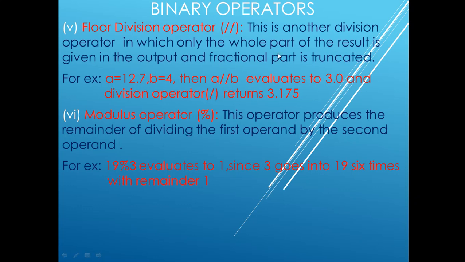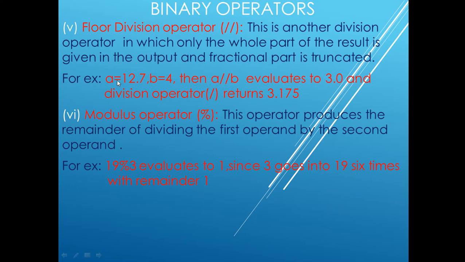For example, if the result is 2.5, then it will result only 2. 0.5 is the fractional part, so it will be truncated. So floor division also divides the first operand by the second operand, and the output will be the integer part only. In the division operator, the result will be a float value, but in floor division the result will be the integer value. Fractional part will be truncated.